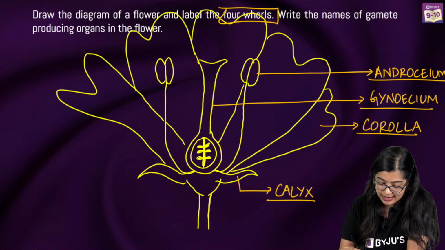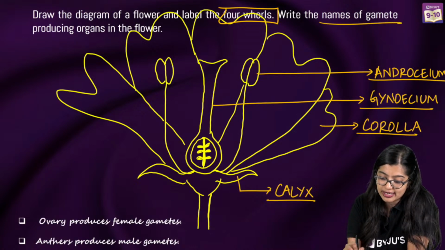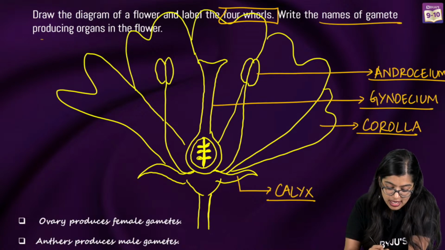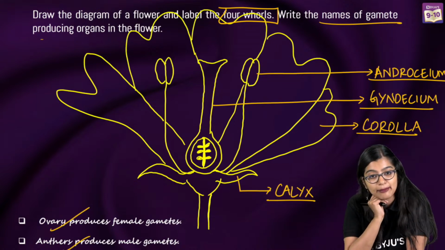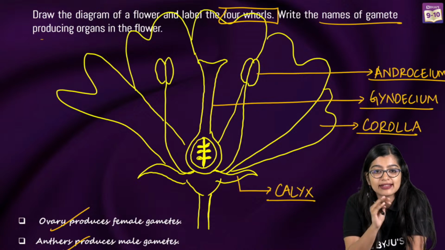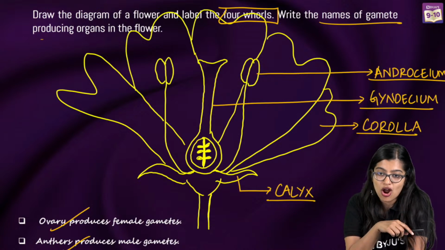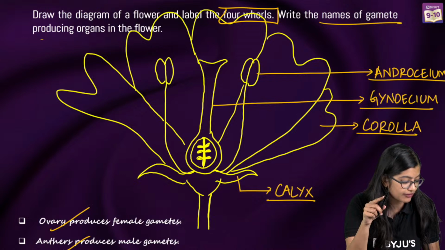And they have also asked you to write the names of the gamete-producing organs. So the ovary produces the female gamete and the anther produces the male gamete, okay? Very good. Anther and ovary are the gamete-producing organs. Very good, Manju. Very, very good.